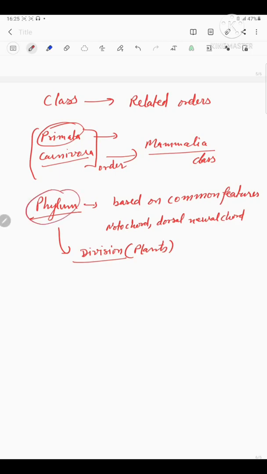All these are based on common features like presence of notochord, dorsal neural cord, etc. These form a common higher category, that is the phylum, known as Chordata. In case of plants, the phylum is known as division.